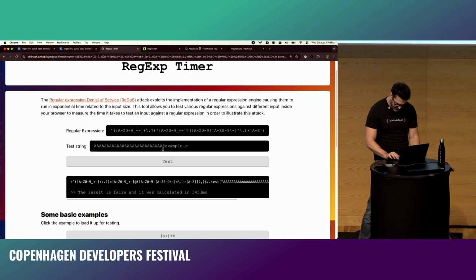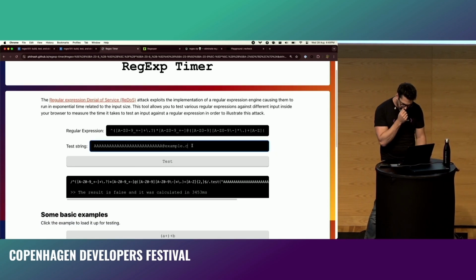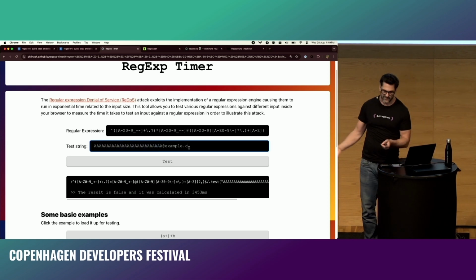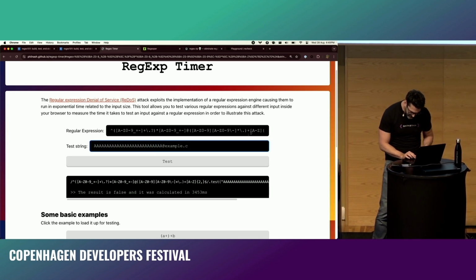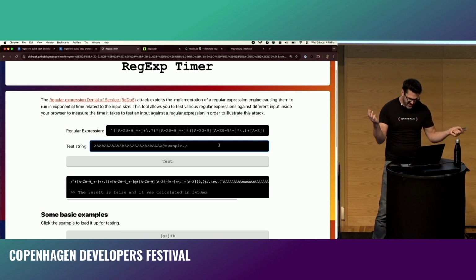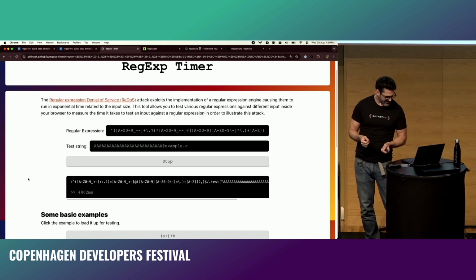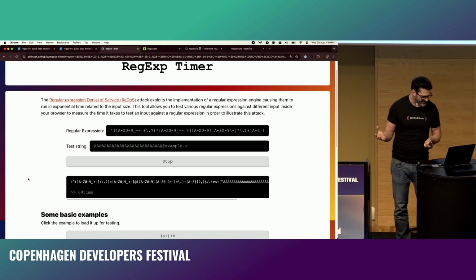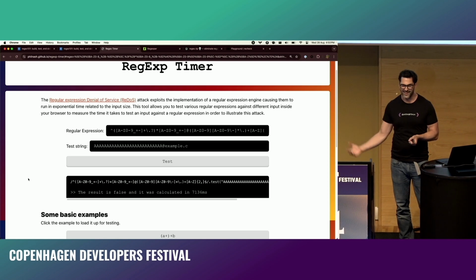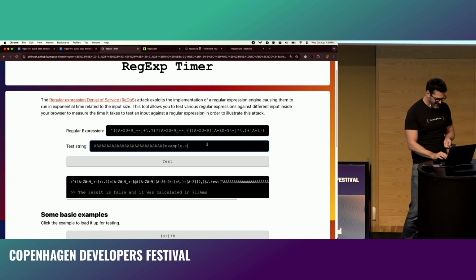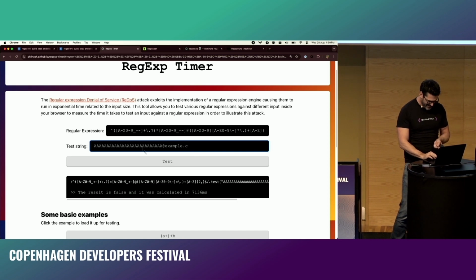So what would cause a problem here is anything at the start, like just a bunch of A's, and a regular expression that eventually fails. So it's not a valid URL at the end. And if we test that one, yeah, nasty. That's a highly reasonable email address that you could put into a system accidentally with just an incorrect top-level domain and that whole email address.